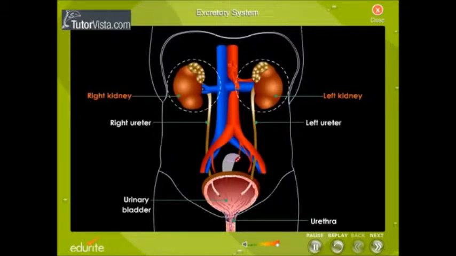These are two bean-shaped organs located on each side at the lower abdomen. The kidneys filter the blood. They help to get rid of waste in the form of urine. The urine is carried by tubes called ureters to the urinary bladder. The urinary bladder stores the urine. When the bladder is full, the urine is passed out through the urethra. In this way, the excretory system removes waste from the body.